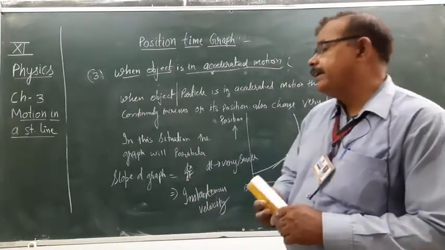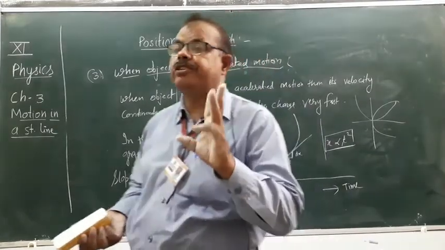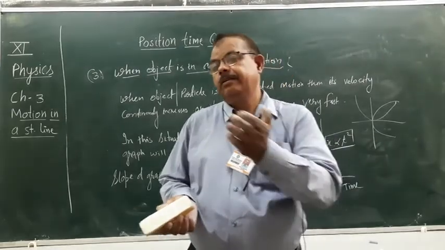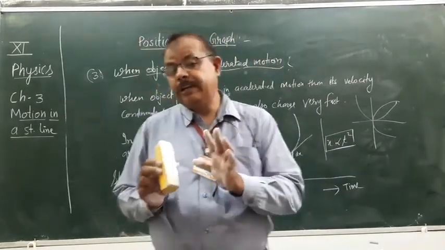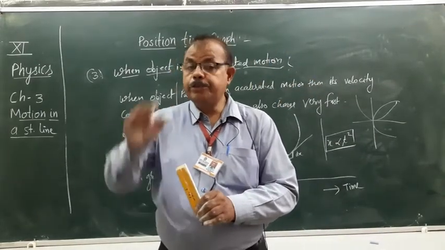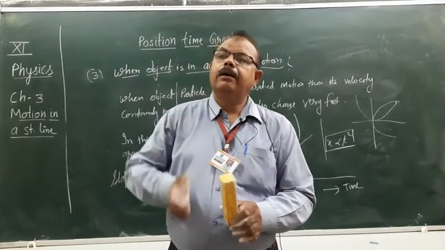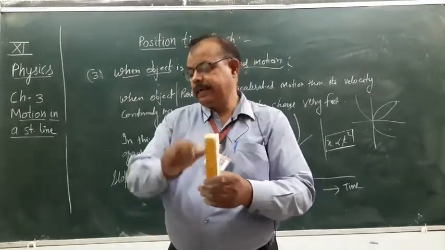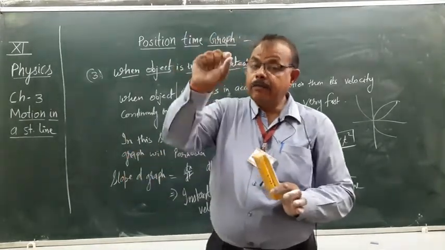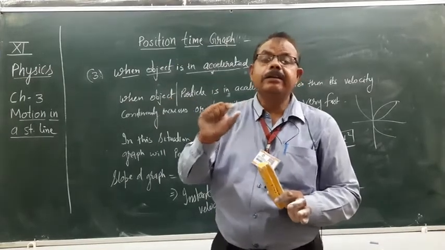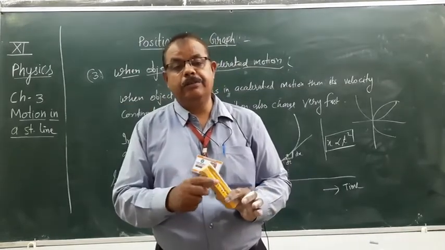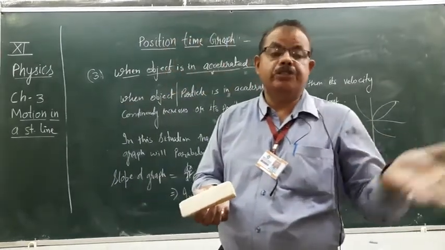In the position-time graph, we have explained three situations. First situation, when the object was at rest. In that situation we saw the graph was parallel to the x-axis, where the y-axis denotes position and the x-axis denotes time, because there is no change in its position.